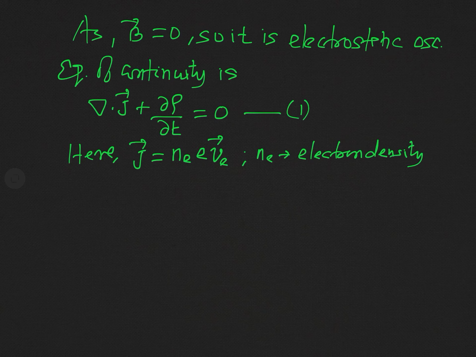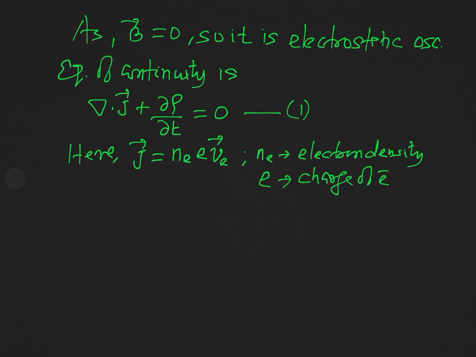When you say electron density, what does it mean? It means the number of electrons in unit volume of the medium, and e is actually the charge of the electron.